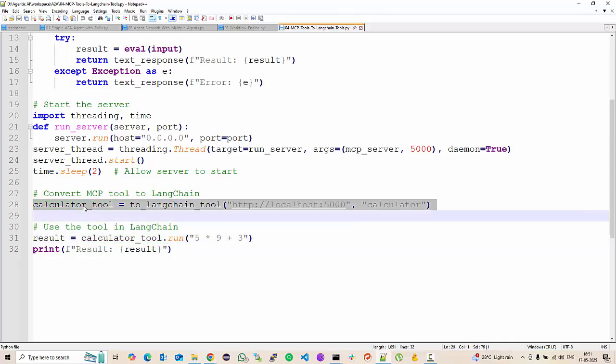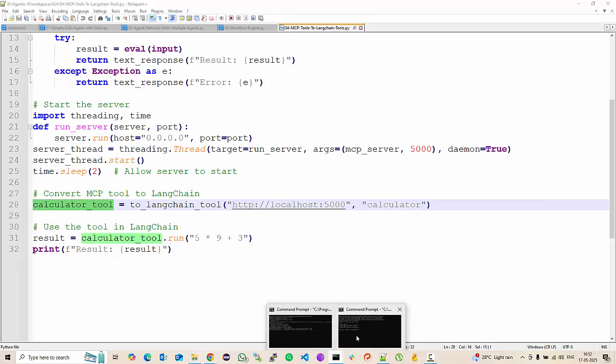This calculator tool is now a LangChain tool and it can be used in LangChain workflows. So you can take an MCP server tool and include it into your LangChain workflows.